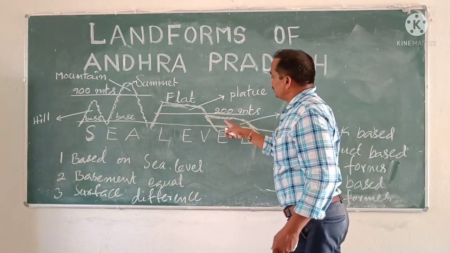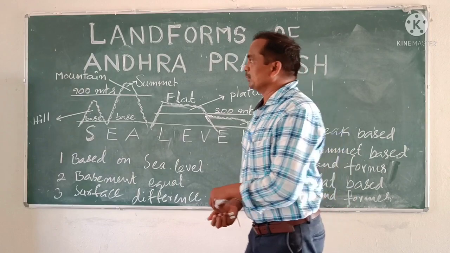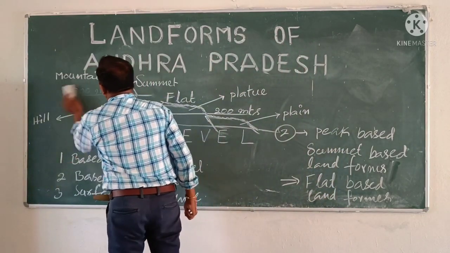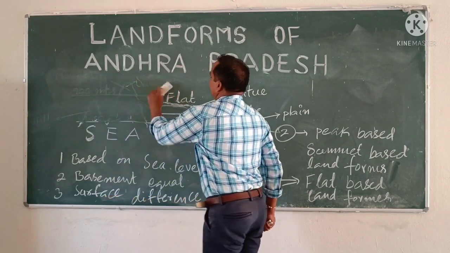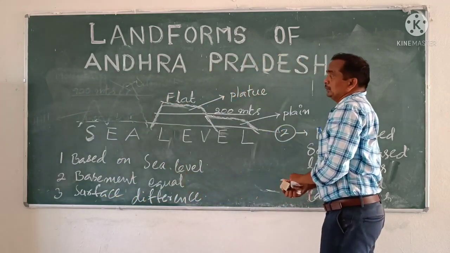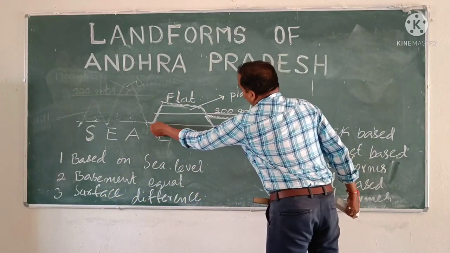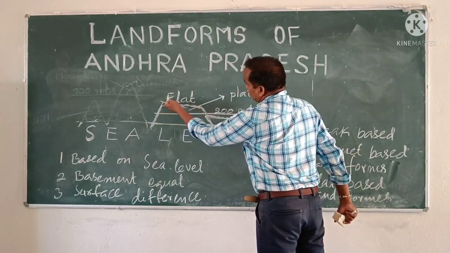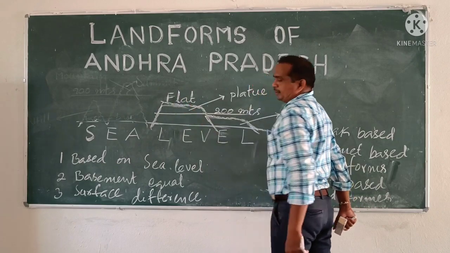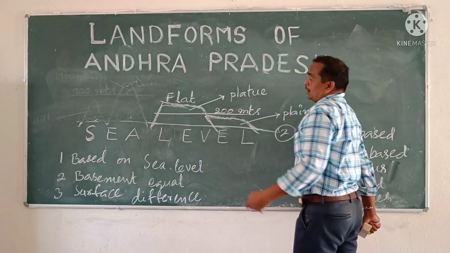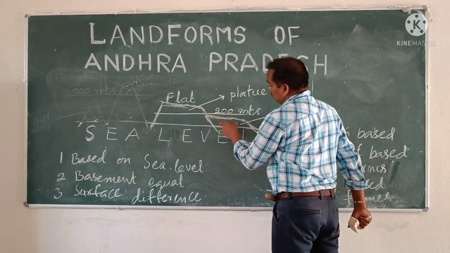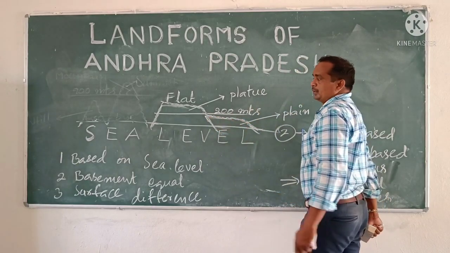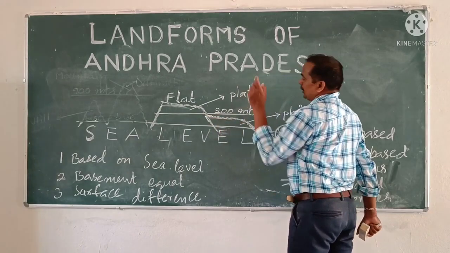Now let us see about these two landforms. So here the basement is sea level. Already we told that. Next, flat surface. On both of these, the surface condition is flat.